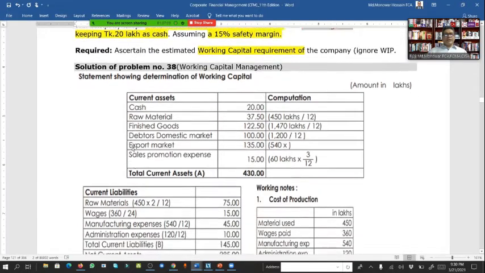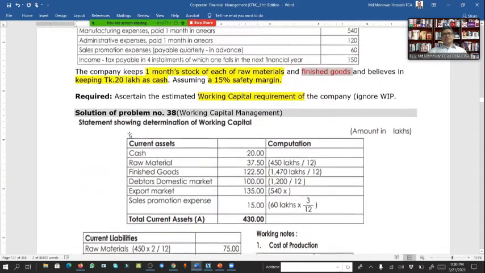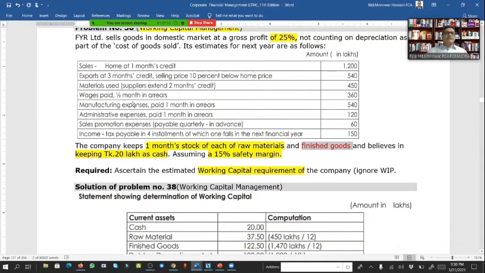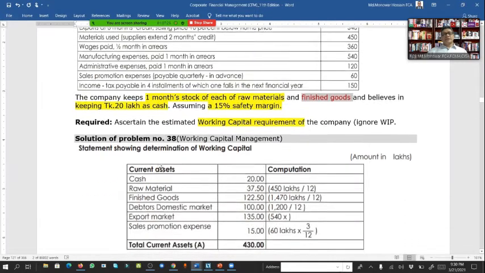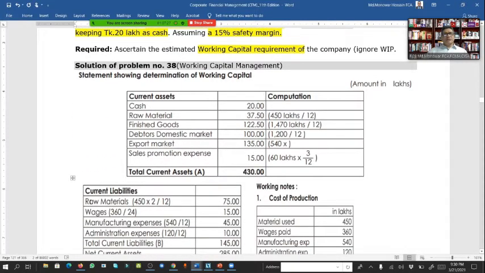Now we have to calculate the current liability. So what is the current liability? It would be the material used, for which the supplier extended 2 months. This material 450 is for the 1 year. So for 2 months allowed, raw material is 450 divided by 12 multiplied by 2, that is 75.